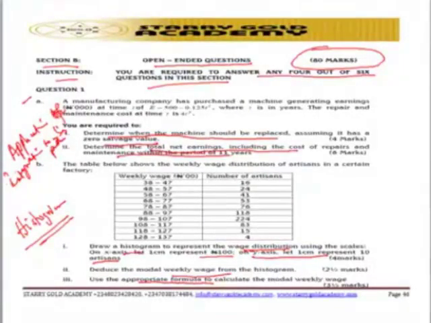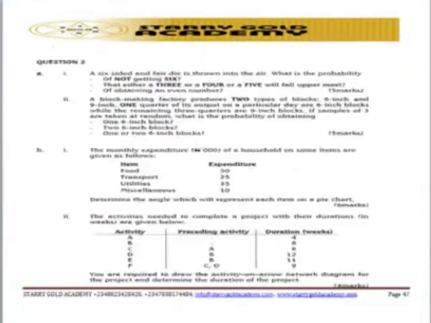So the question is testing students on the ability to apply integration to a business problem and also the ability to represent business information using a histogram. So that's what question 1 is testing us on in this section. So let's look at question number 2.